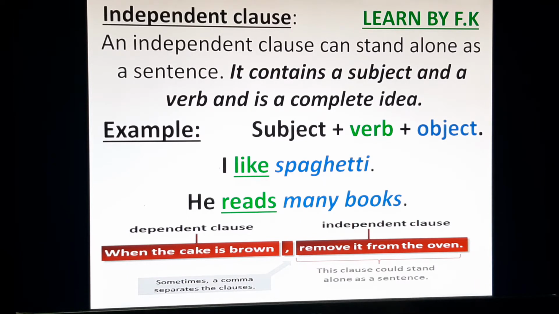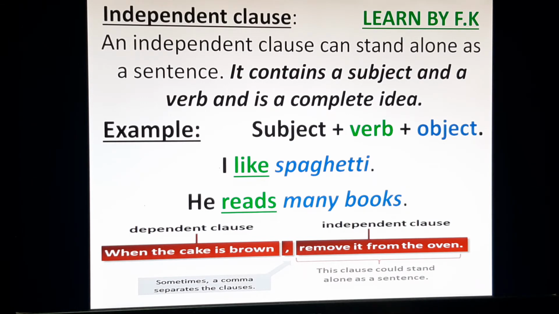Second example, he reads many books. This sentence has a subject, he, in black, and a verb, reads, in green, plus an object, many books. Like the first sentence, I like spaghetti: I is a subject, like is a verb, and spaghetti is an object. So an independent clause is simply a clause which is independent, does not depend on others, and has a complete idea, standing alone and giving you the complete sense.